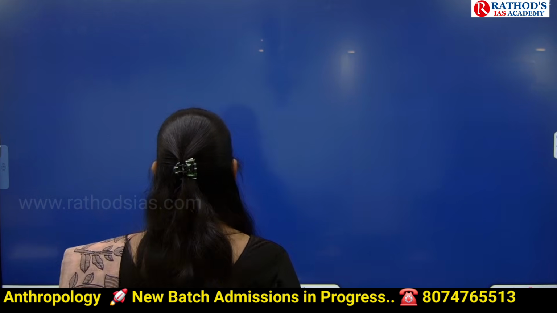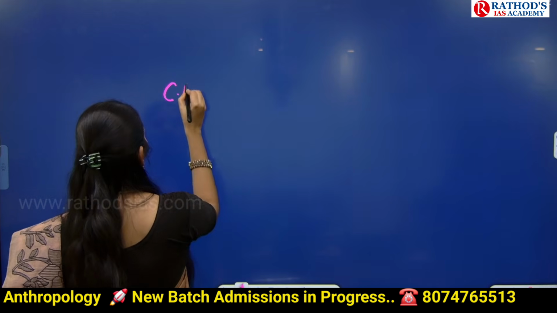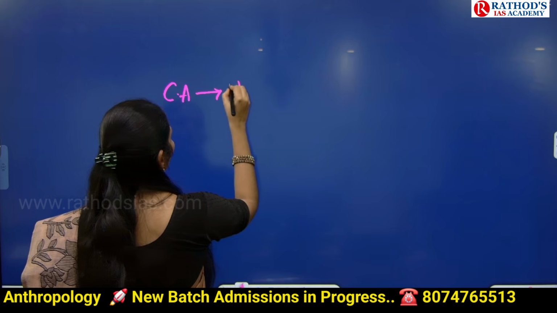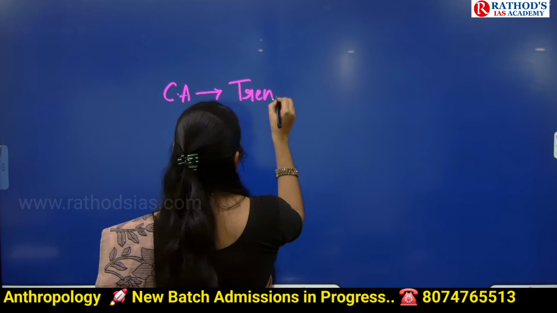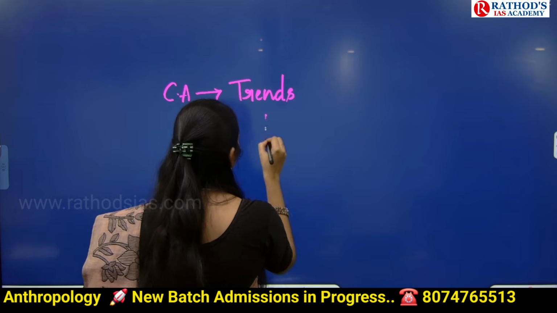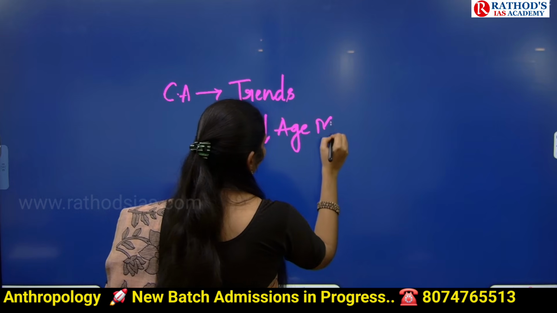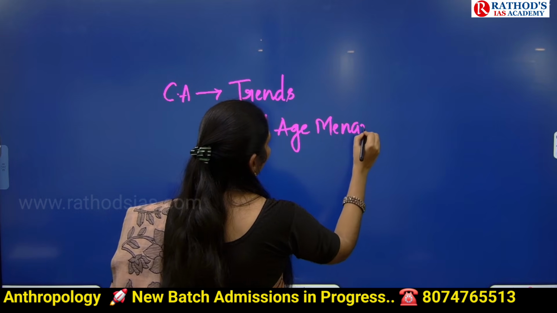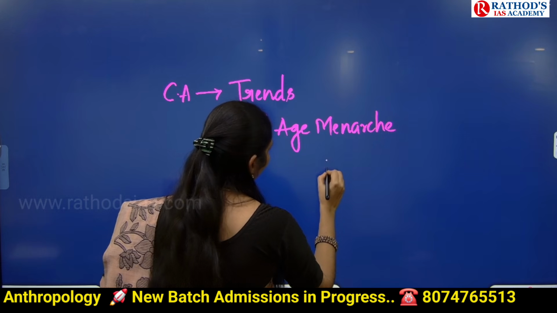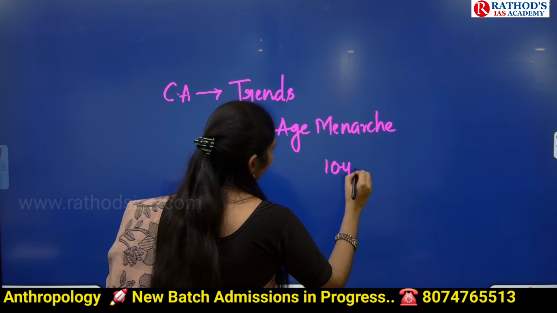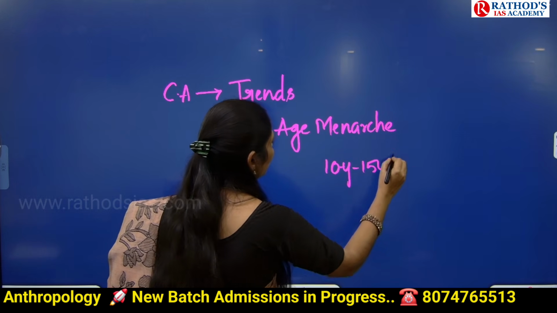So if you see the trends related to menarche, there is a decreased age of menarche. Normally I said we have to take 10 to 15 years if you are taking worldwide.